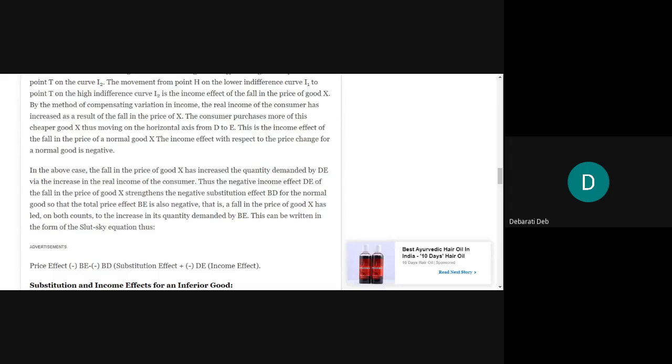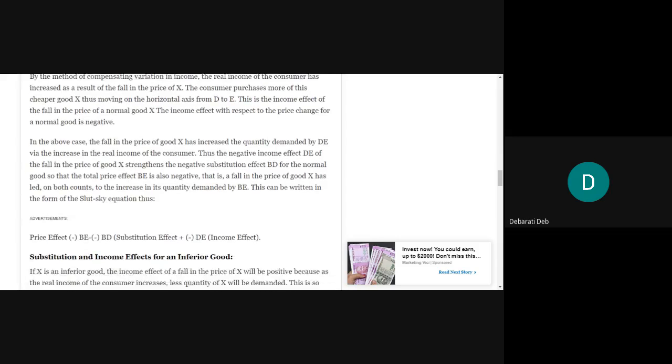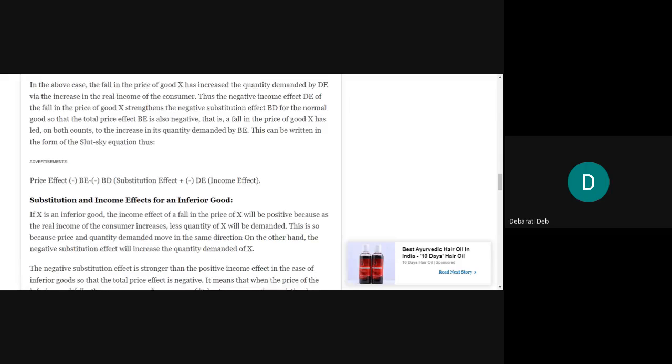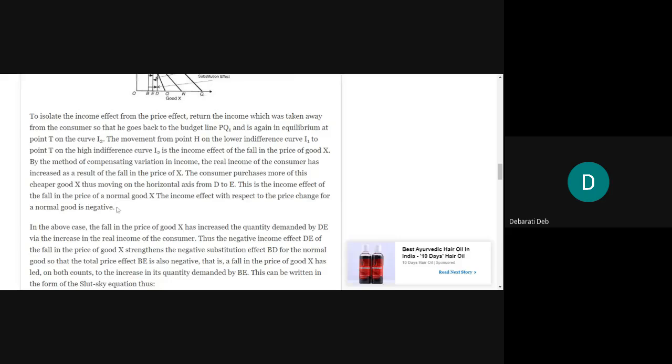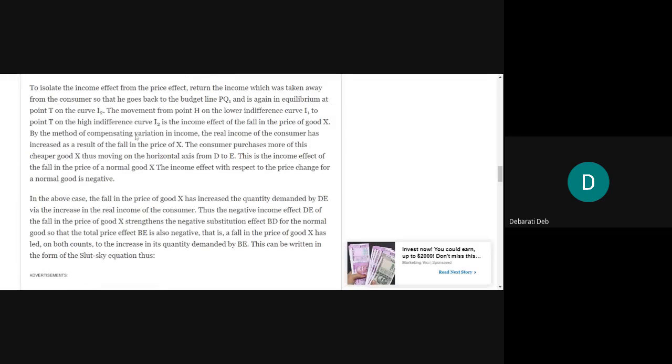That is, a fall in the price of a good has led on both counts to the increase in the quantity demanded by DE. Now this Slutsky equation is a little bit confusing, and there is a mistake in it also. So I'll give you the Slutsky equation separately. Don't write this part. Today's task will be to write this paragraph till 'the income effect for a normal good is negative'. Only till this point you will write. This last paragraph no need to write. I'll give you the Slutsky equation separately.